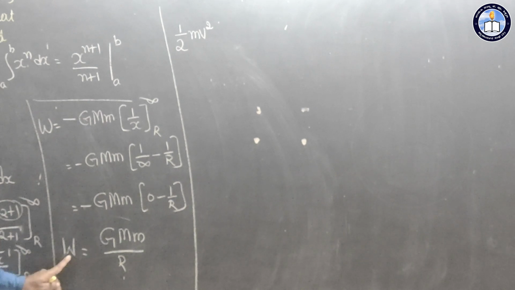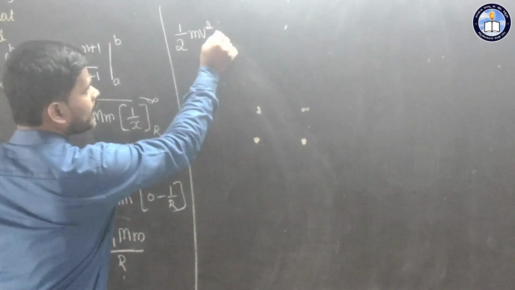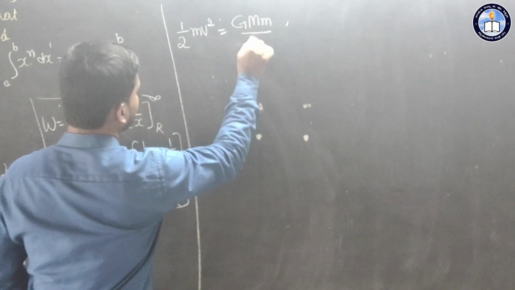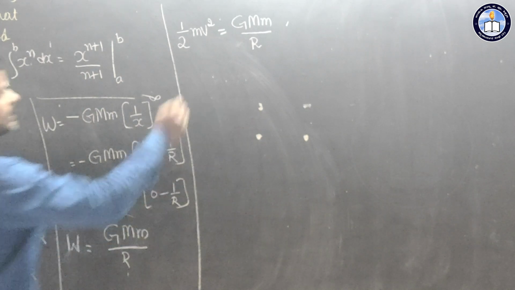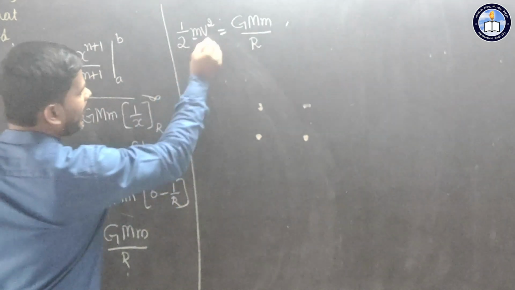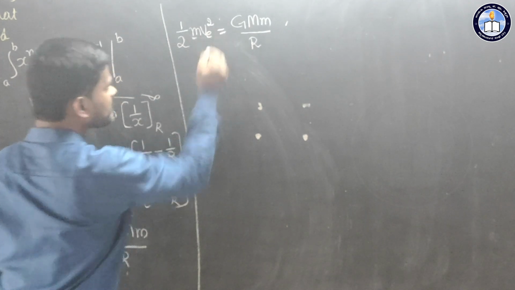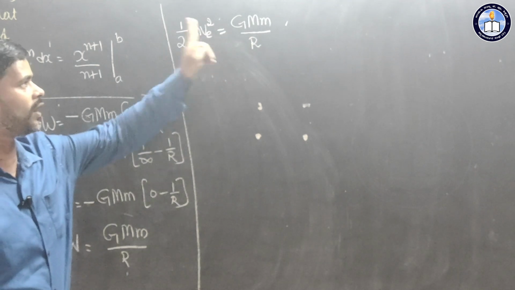Kinetic energy is equal to half mv square. So here, in place of work done, I will take half mv square is equal to g into m into small m divided by capital R. So here actually we have to find escape velocity. In this case m is the mass of the body and v is velocity. Here we have to find escape velocity, therefore I will substitute v suffix e, escape velocity.